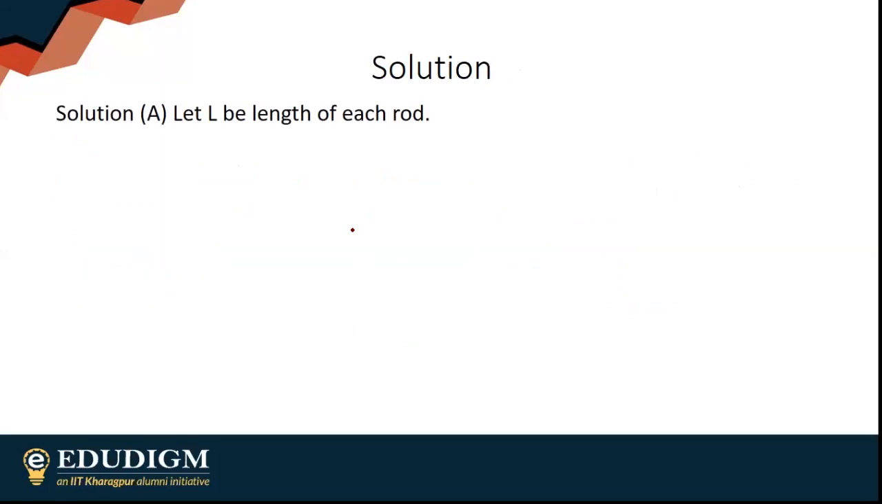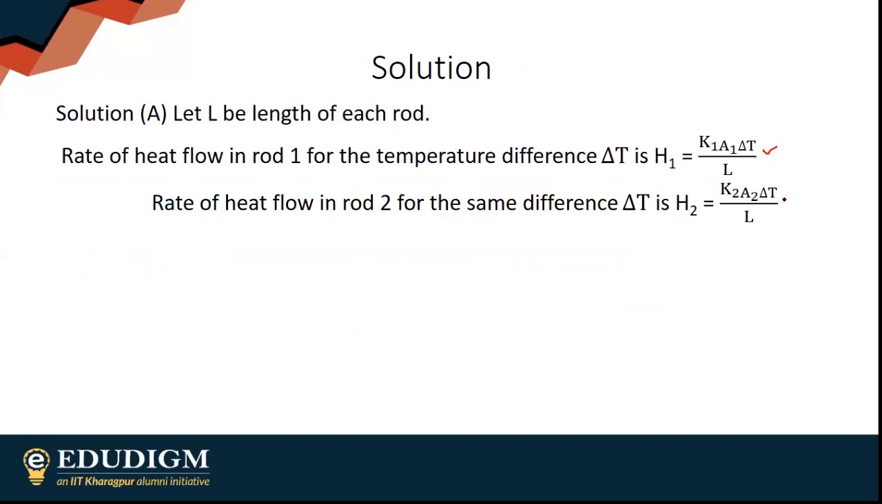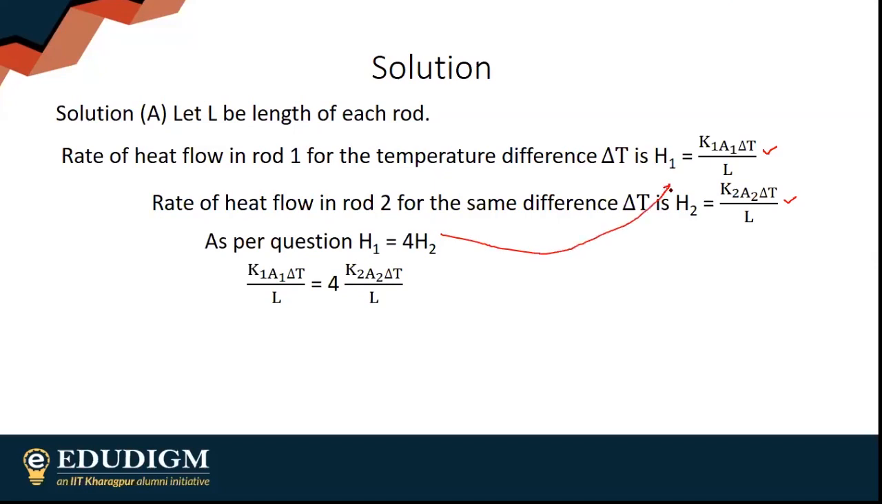So let L be the length of each rod. This is option A. The rate of heat flow for rod 1 will be K1 A1 delta T by L. The rate of heat flow in rod 2 will be this. This is option A. Good. So obviously as per the question, H1 is 4 times H2. Simply substitute this in here. We'll end up getting K1 A1 is equal to 4 times K2 A2. Good.